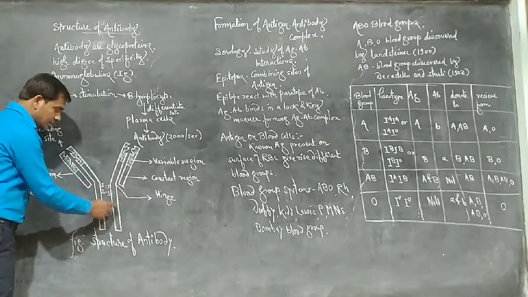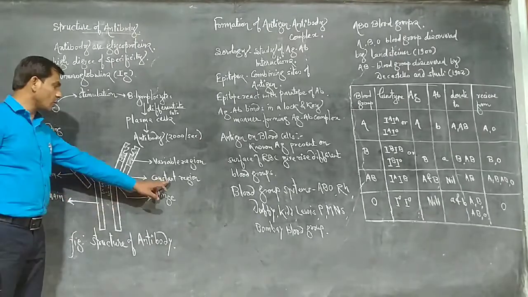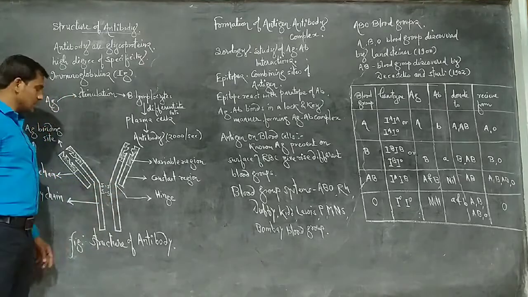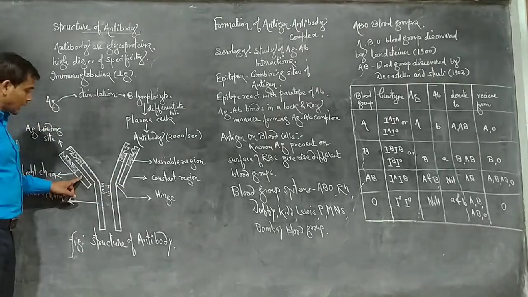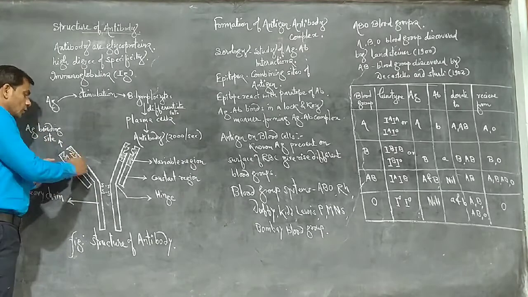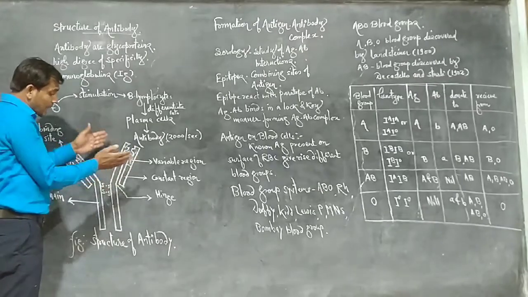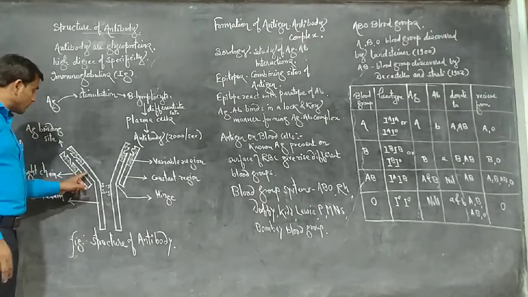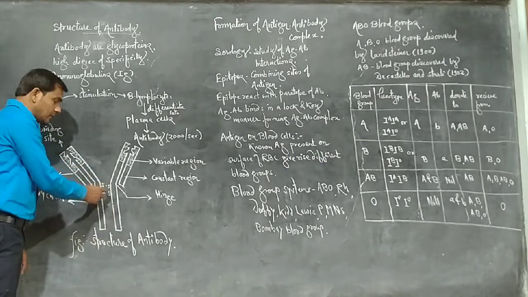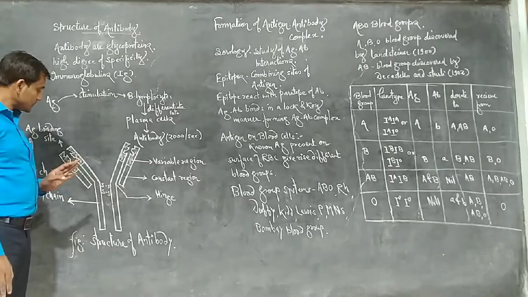And this region is a constant region. This is the constant region of the light chain, and this is the constant region of the heavy chain. Then each light chain and heavy chain are bound with a disulfide bond. Two disulfide bonds are present here, and the two heavy chains are also bound by a disulfide bond.